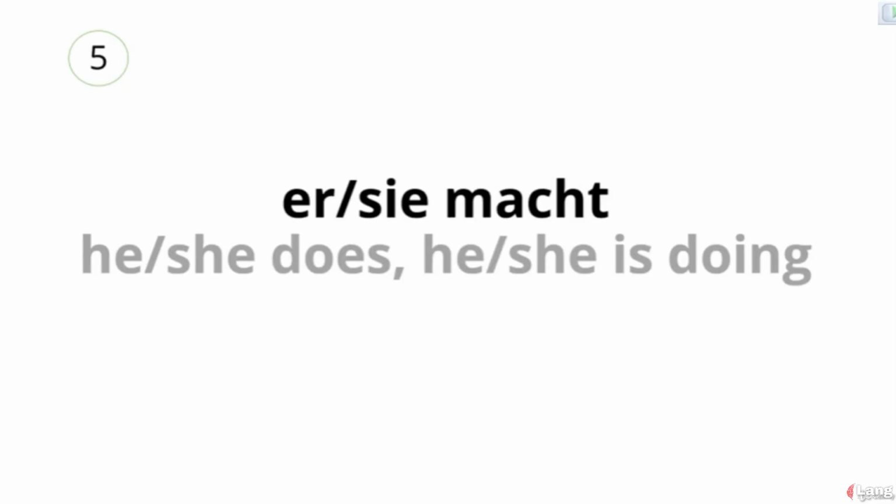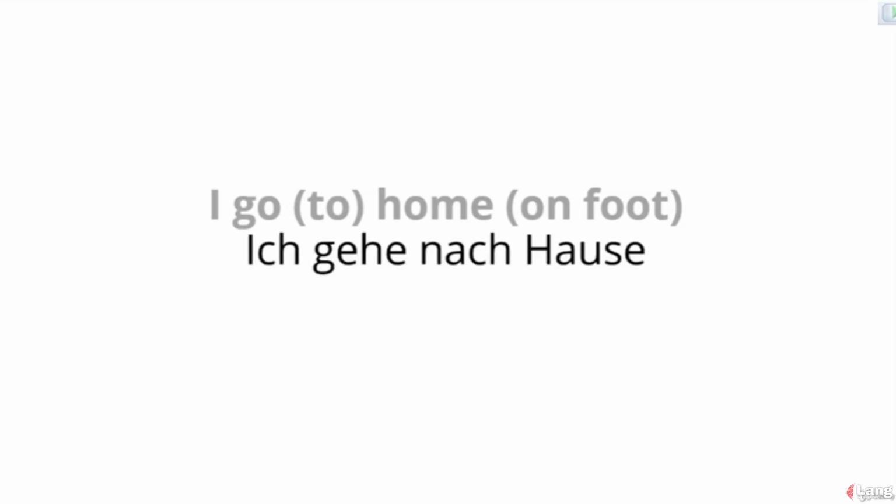How do you say in German, I go home on foot? Ich gehe nach Hause.